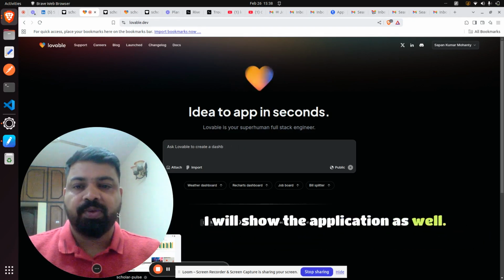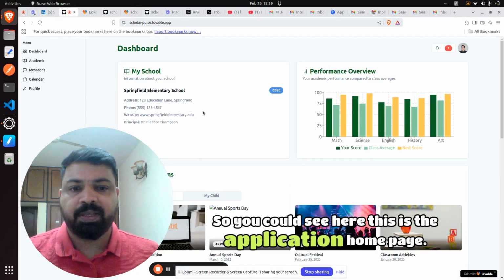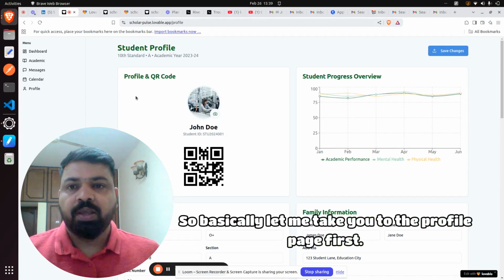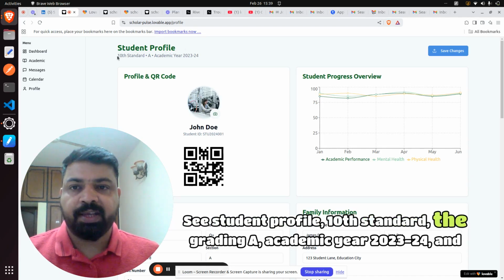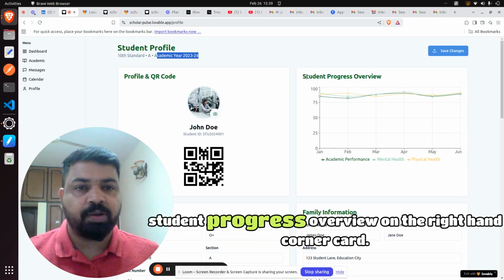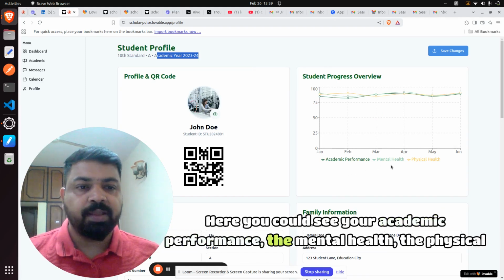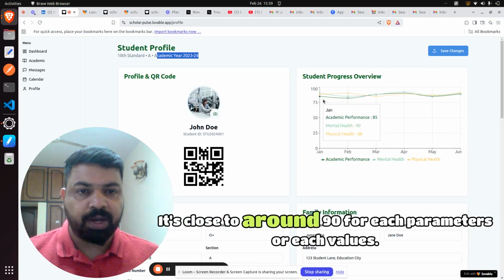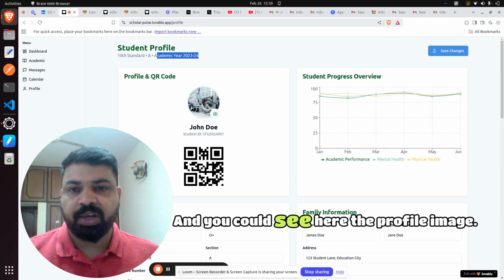I'll show the application as well. Let me take you to the page here. So you can see this is the application homepage. Basically, let me take you to the profile page first. Here you can see the student profile, 10th standard, grade A, academic year 2023-24, and the student progress overview on the right-hand corner. Here you can see your academic performance, mental health, and physical health, and it's quite good, close to around 90 for each parameter. And you can see the profile image here.